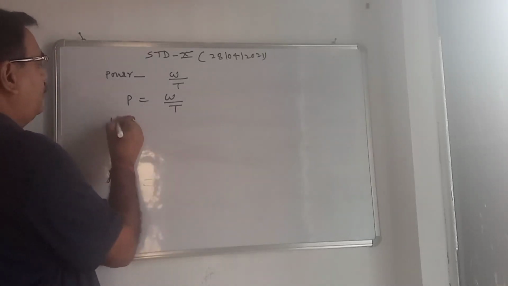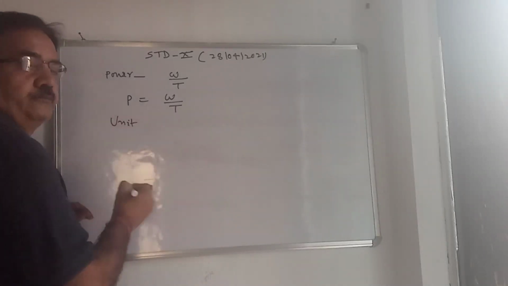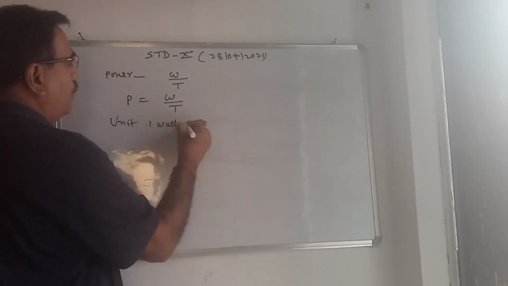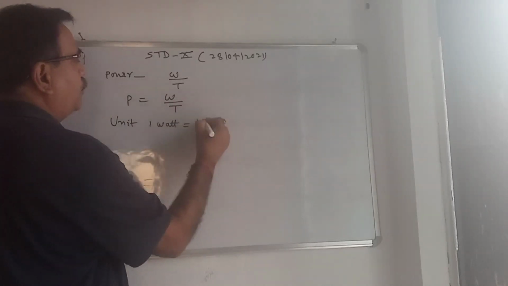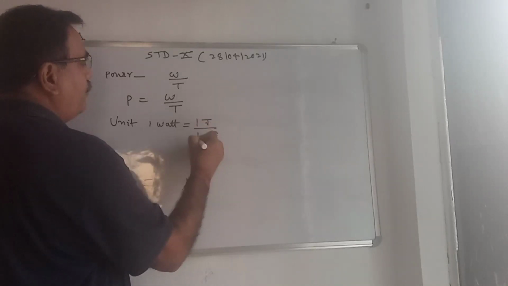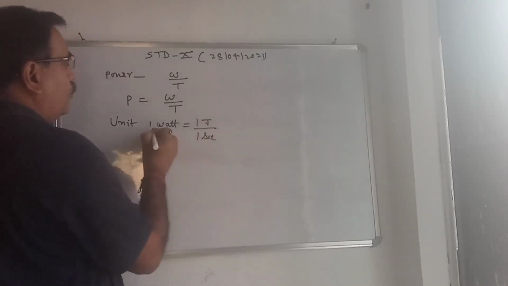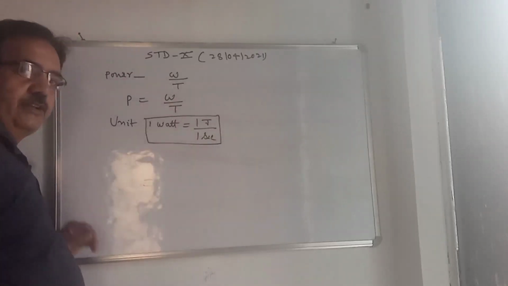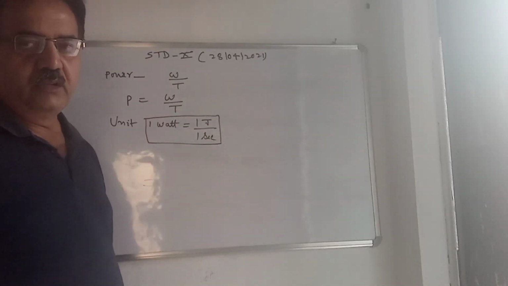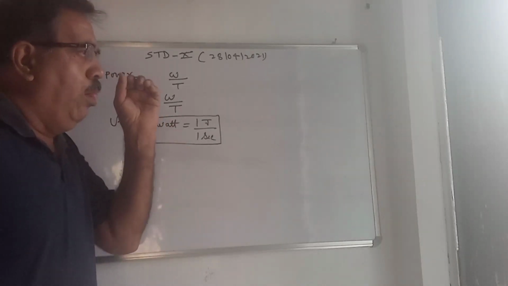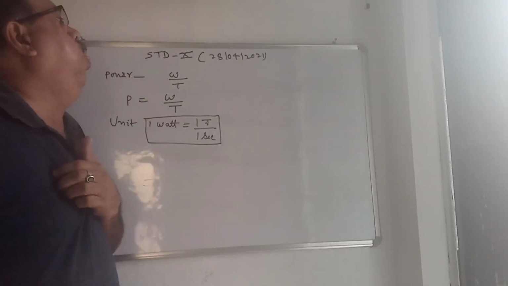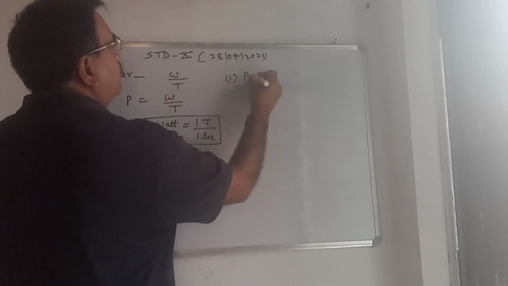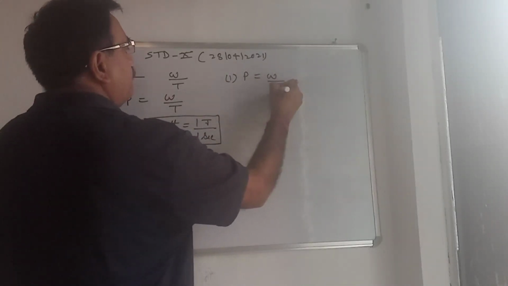Now what is the unit of power? The unit of power is 1 watt, and 1 watt is equal to 1 joule per second, where the work unit is joule and the time unit is second. This is the unit of the power. So the first form of power is P is equal to W by T.